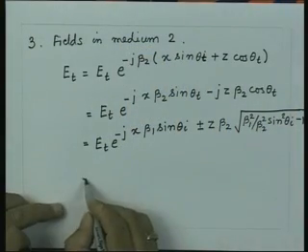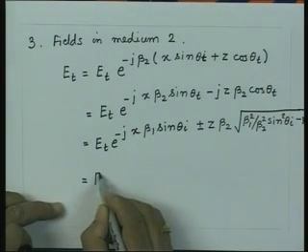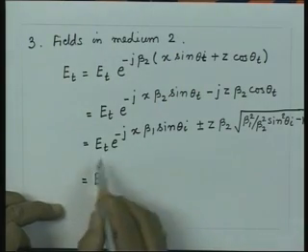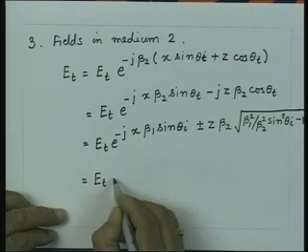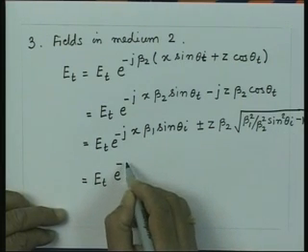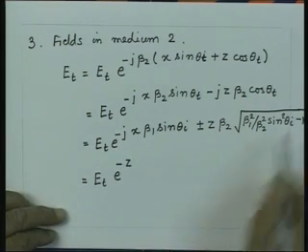So, from here we get that the amplitude term now is the original amplitude times e to the power minus z, and let me take this beta 2 inside.